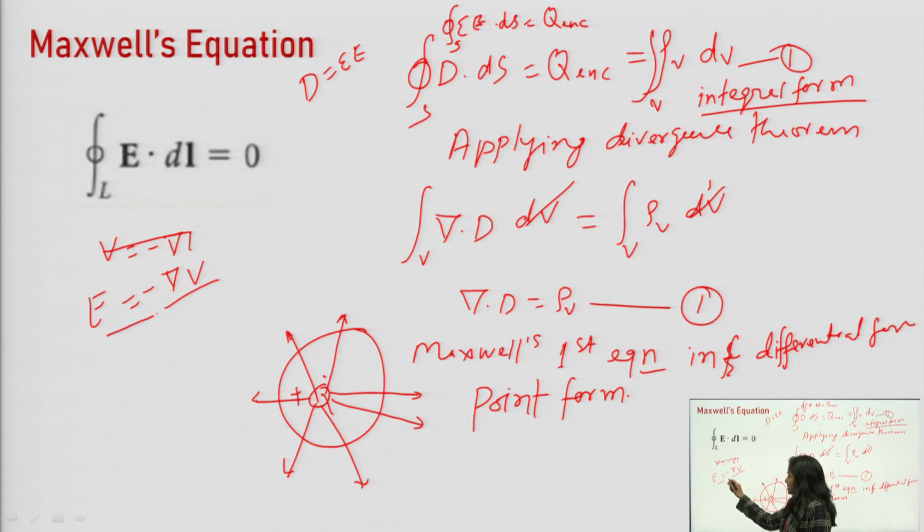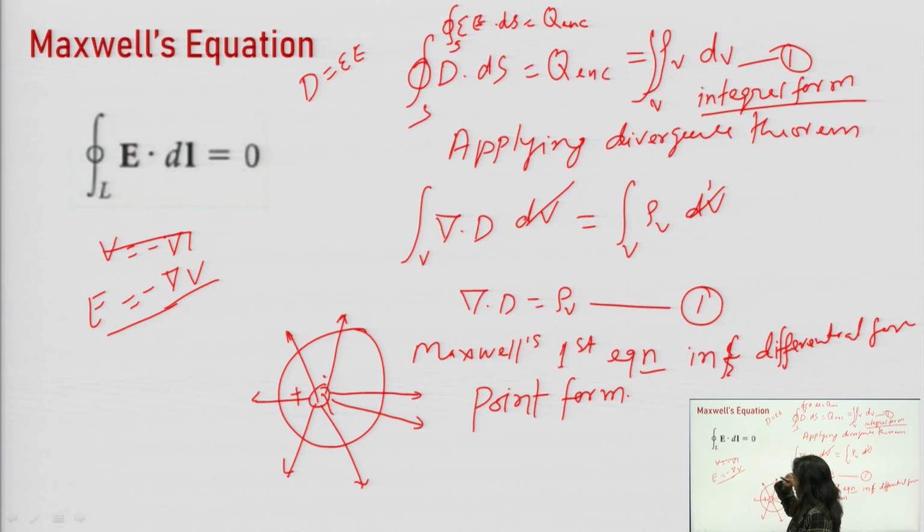This method is easier than Coulomb's law and Gauss law. Why? Because V is a scalar quantity, so handling a scalar quantity is far easier than handling the differentiation and integration used in Gauss law and Coulomb's law. So based on this, finally we got the value of closed line integral of E dot dl equal to 0.